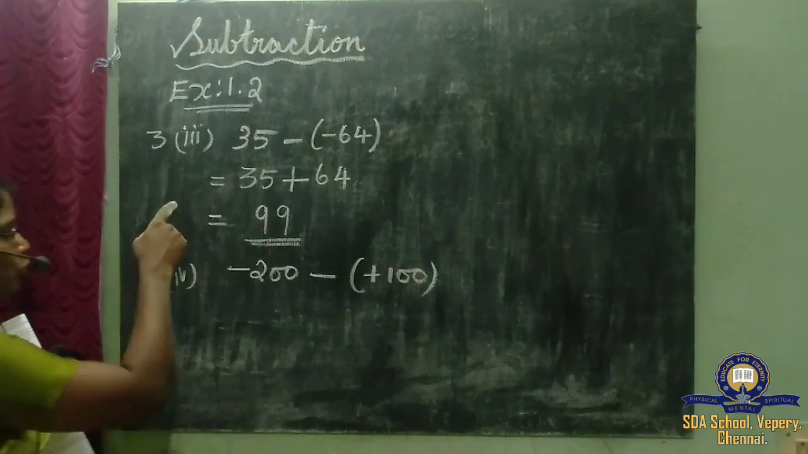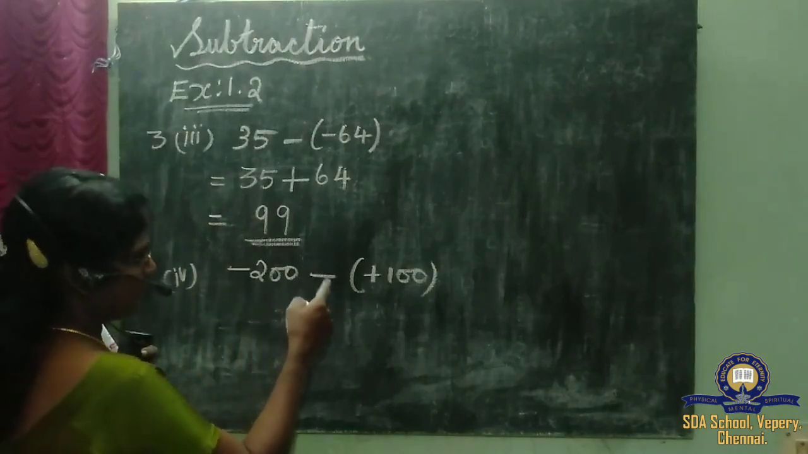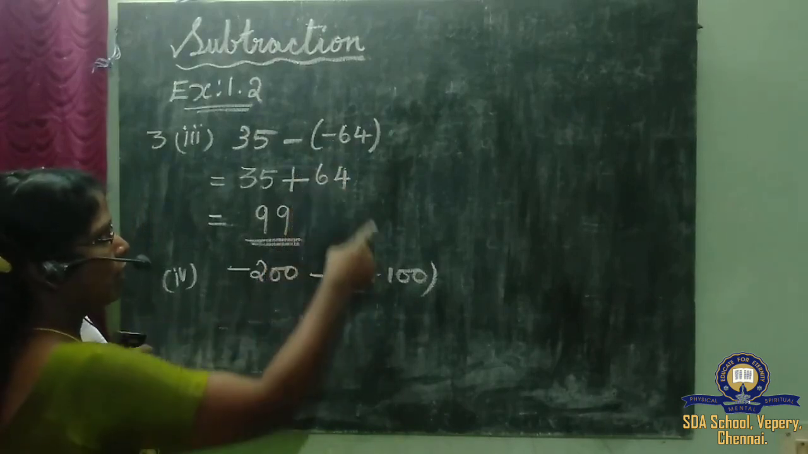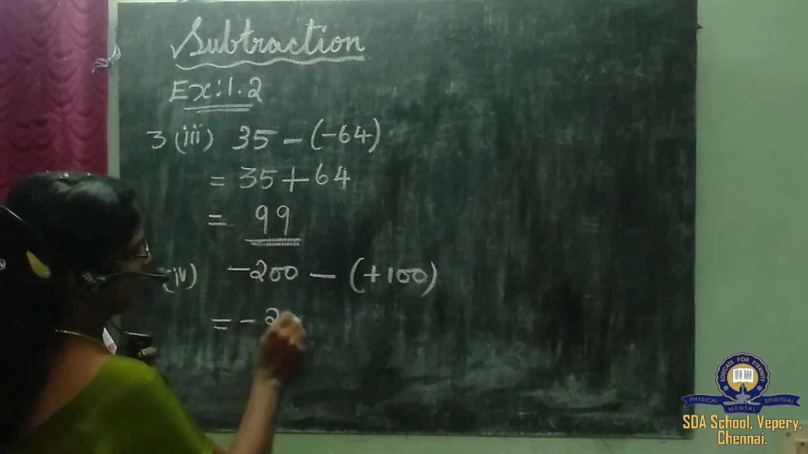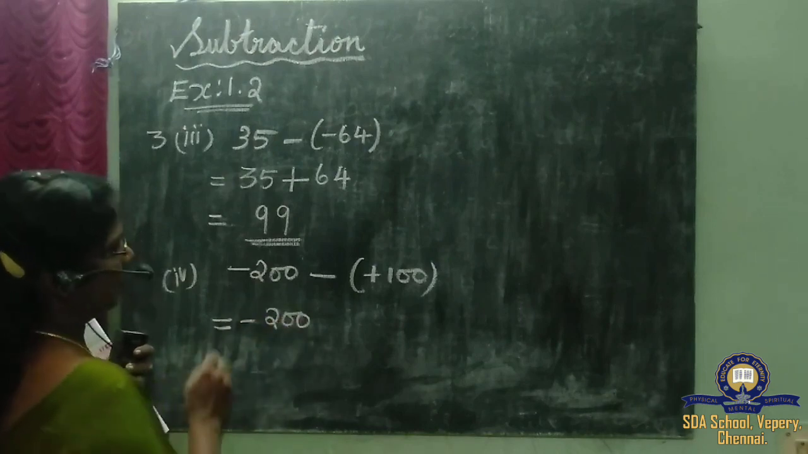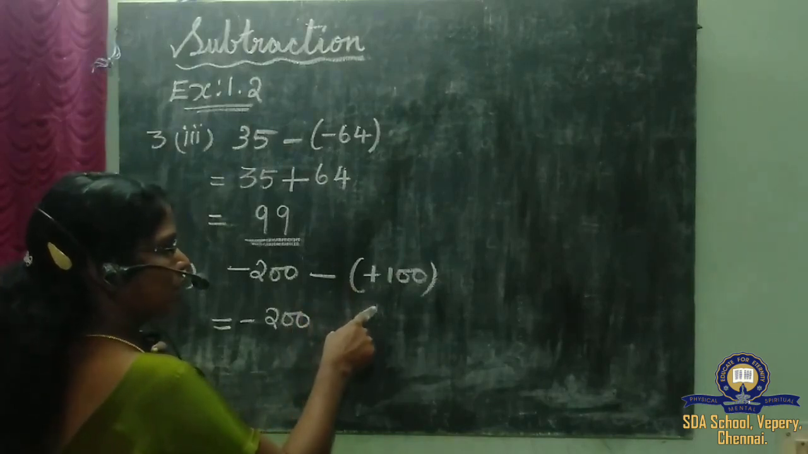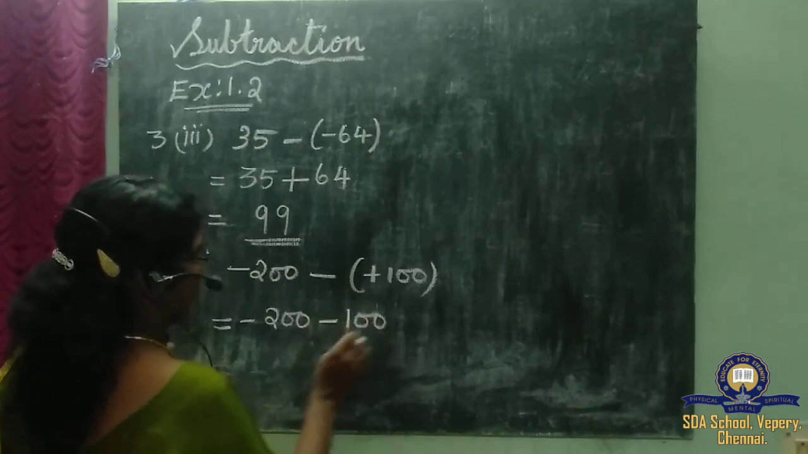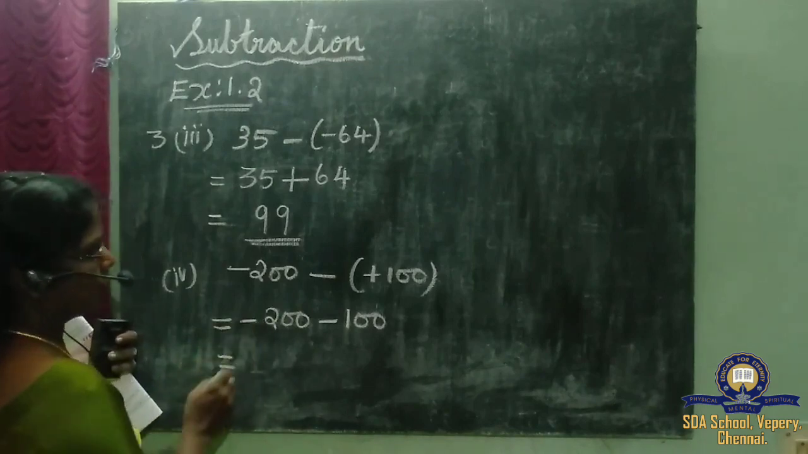Another sum from the same topic, the fourth one. Minus 200, subtraction, plus value here. Here we got a minus value, here we got a plus value. Write the first integer as it is, minus 200. Here minus into plus is what? Yes, already we have learned last year. Minus into plus is minus, so minus 100.